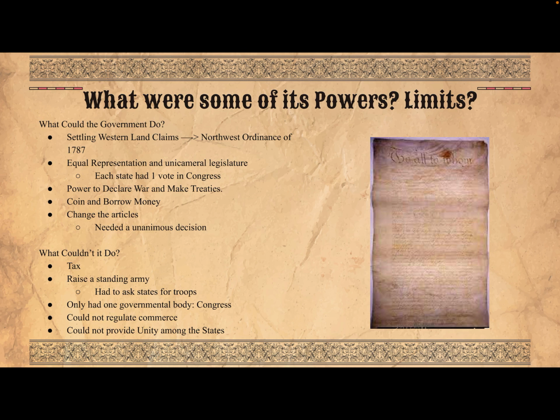However, to change the Articles, they needed a unanimous decision, which meant that all 13 out of 13 states had to agree in order to amend the Articles. This wasn't easy, and the Founding Fathers made it so that it wasn't easy, as they did not want articles that affected the rights of people to be easily added to the Constitution.